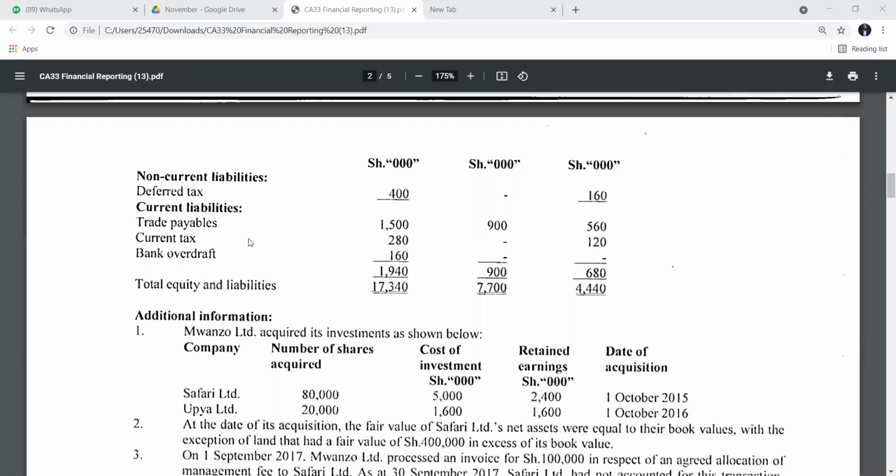So we have current tax and bank overdraft. So current tax and bank overdraft is given directly: 280 and 160.